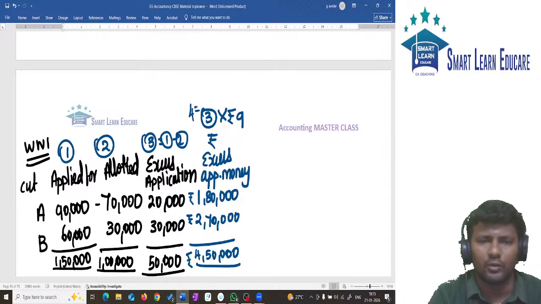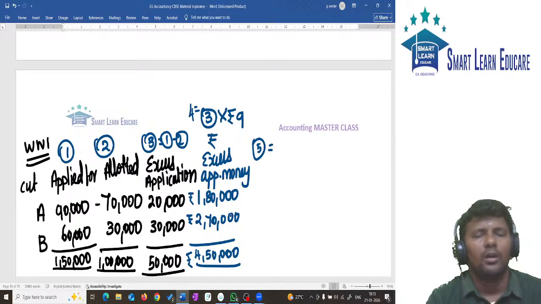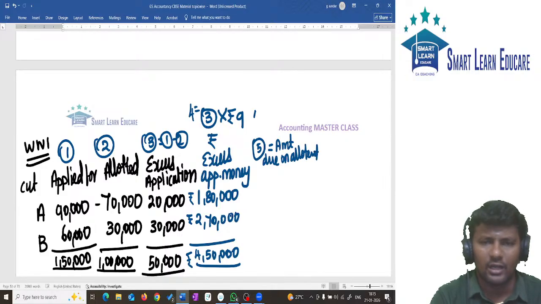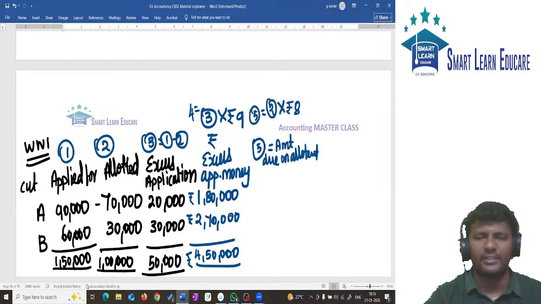Column 4 is done, now next column 5. Column 5 is equal to the amount due on allotment. How much amount is due on allotment? Column 5 is equal to column 2 into 8 rupees. Column 2 into rupees 8.